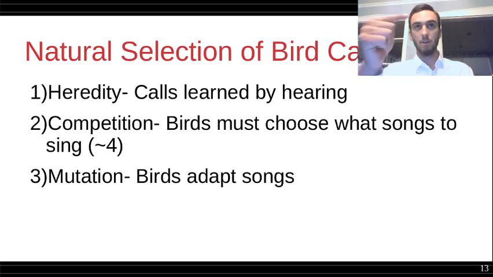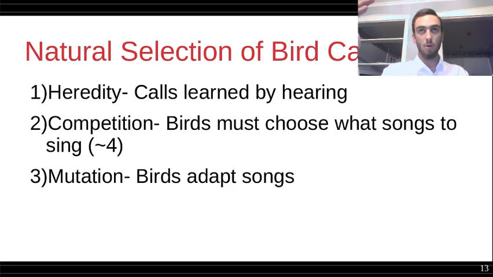The birds learn calls from hearing them and then repeating them. So a bird call that existed only in the brain of one bird can exist in the brains of other birds after those birds hear it, and then they can reproduce it again. The second heuristic, competition, exists because birds have a limited amount of songs that they can sing. According to P.F. Jenkins, it's 4.